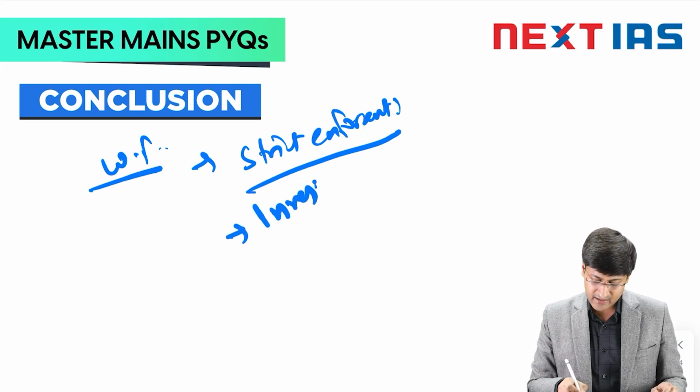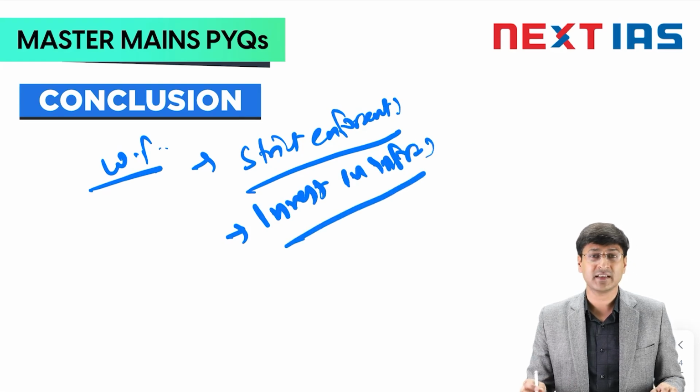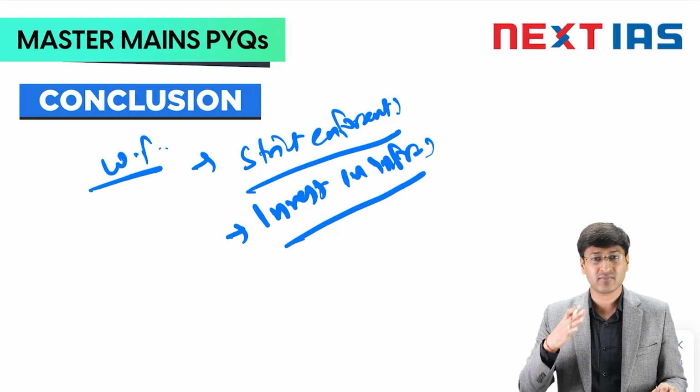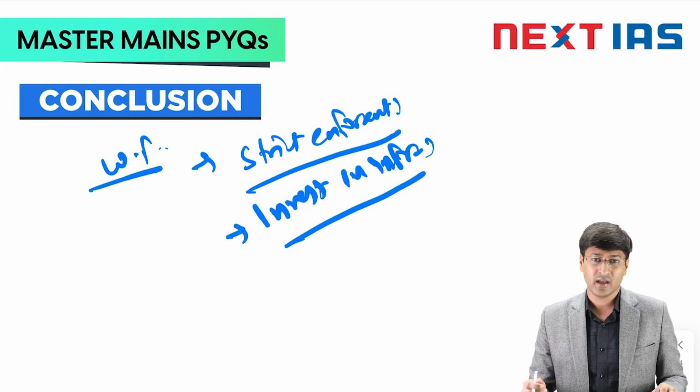Second should be to invest in infrastructure. What is investing in infrastructure? Basically, it talks about upgradation. If a dam is reaching a particular age bracket, then go for the upgradation. Don't wait for the havoc to happen.